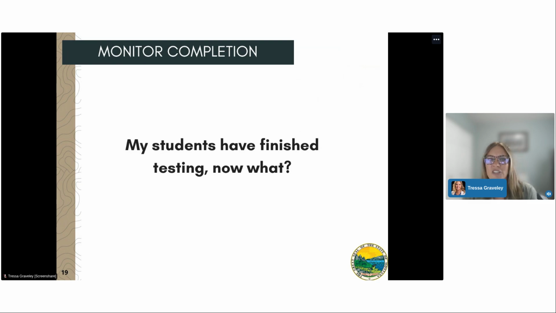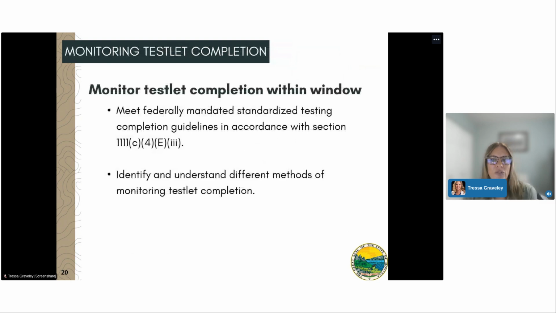Test administration has been finished. Now what? Let's take a look at using strategies and resources to check for testlet completion. Monitoring testlet completion ensures that federally mandated standardized testing is completed in accordance to ESSA Section 1111. Within the KITE Educator portal, there are different methods to monitoring testlet completion. Let's take a look and learn about these different methods.